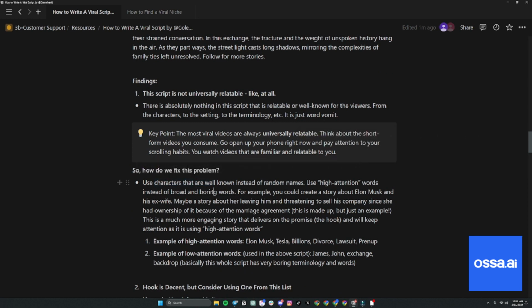So how do we fix this? I go through and fix this up. First thing, use characters that are well known and high attention words. What does that mean? For example, you could create a story about Elon Musk and his ex-wife, maybe a story about her leaving him and threatening to sell his company since she had ownership of it because of the marriage agreement. This is made up, by the way. It's just an example, but it's a much more engaging story that delivers on the promise, and we'll keep attention as we're using high attention words.